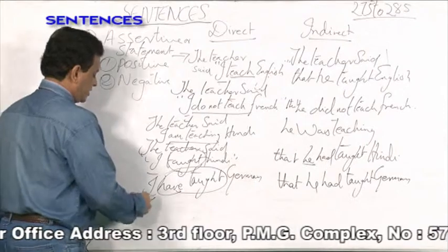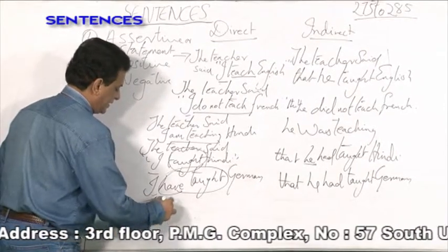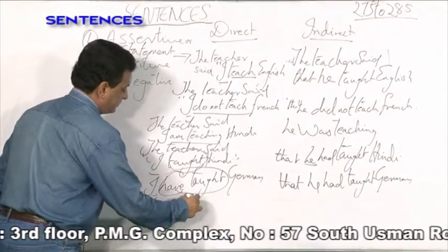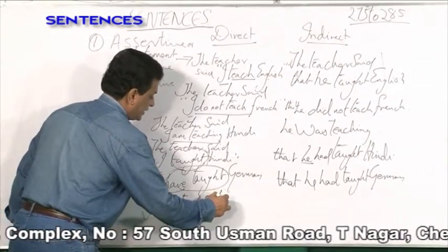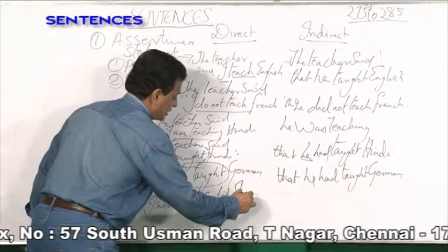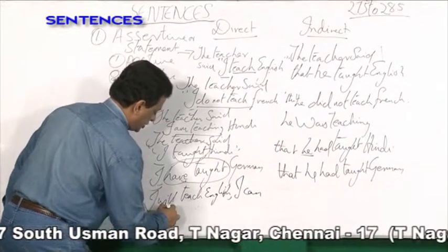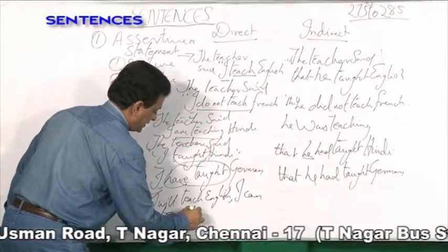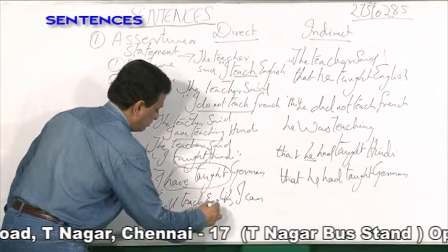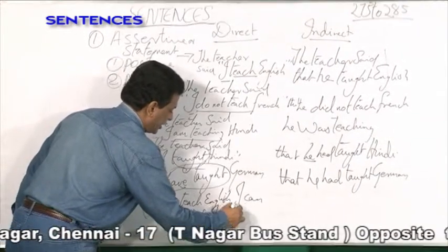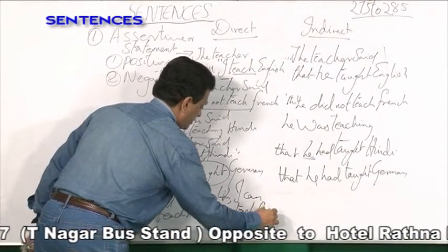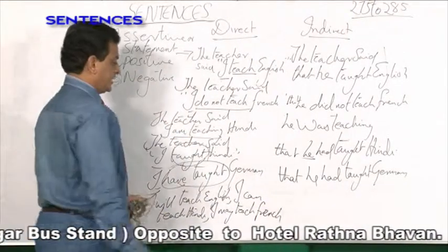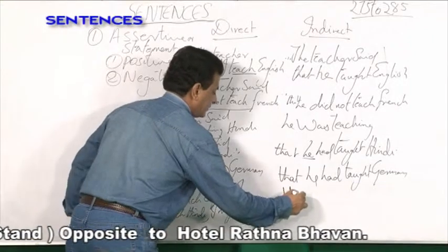Suppose the teacher says, "I will teach English. I can teach Hindi. I may teach French." So how does it change? The teacher said that he would teach English, he could teach Hindi, and he might teach French.